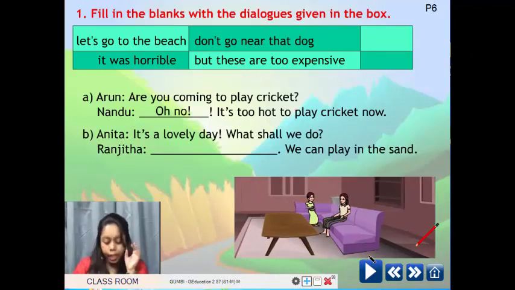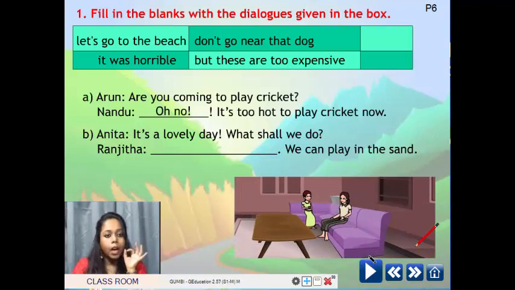Now next you will have to tell. Here again two friends are talking, Anita and Ranjita. It's a lovely day. What shall we do? Dash, we can play in the sand.